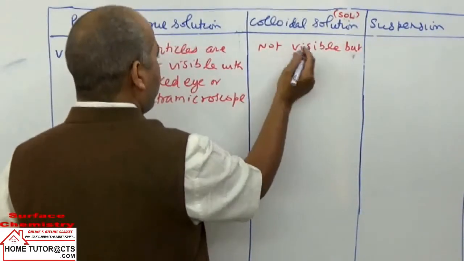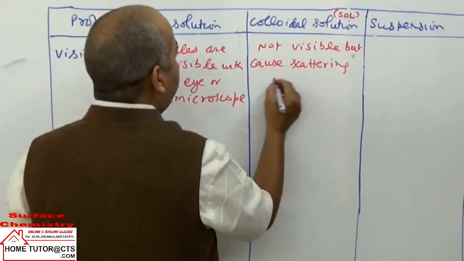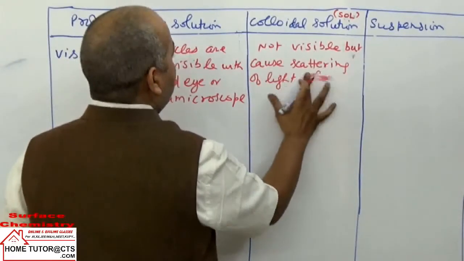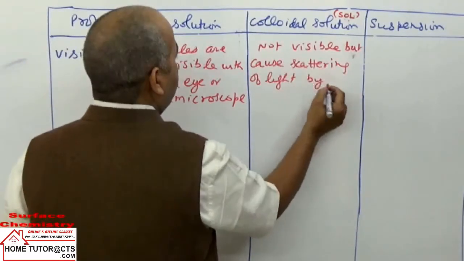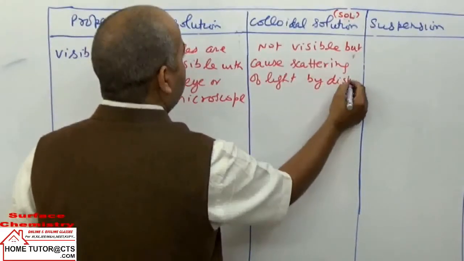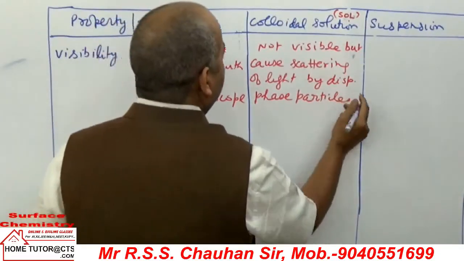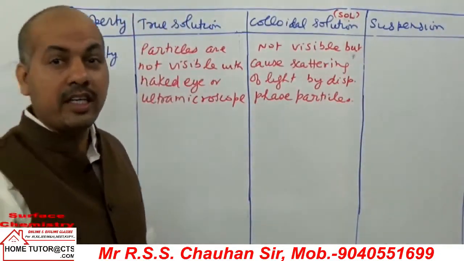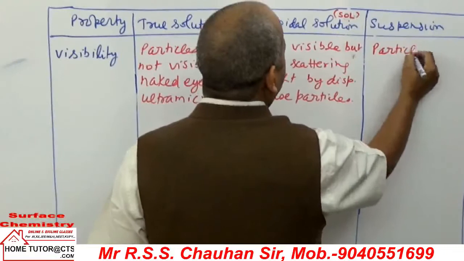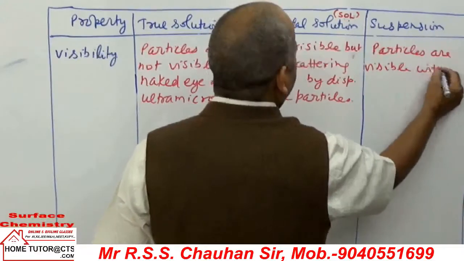they cause scattering of light by dispersed phase particles. This phenomenon is called the Tyndall effect. We'll discuss it later on. Next is suspension. Here the particles are visible with the naked eye.